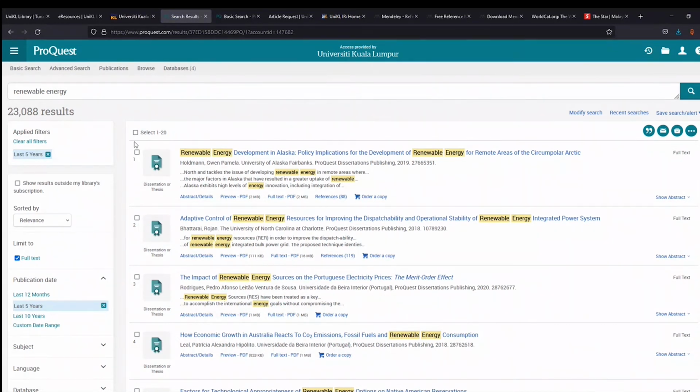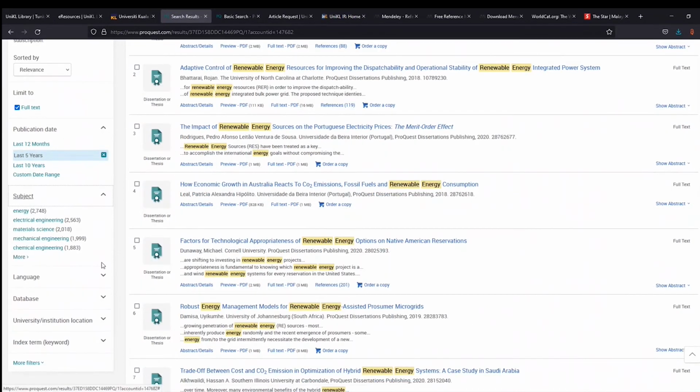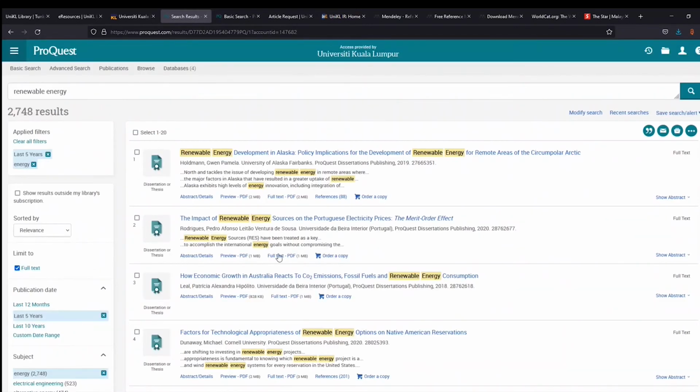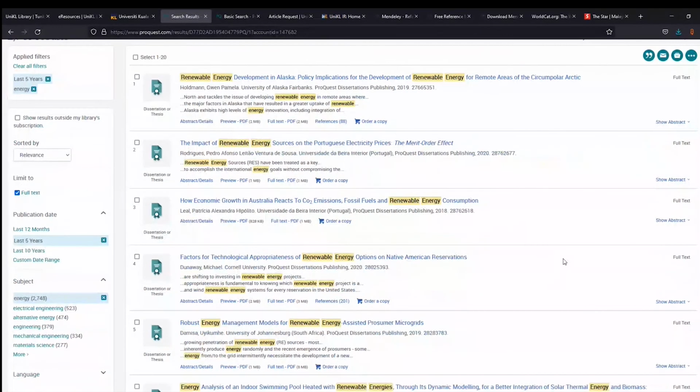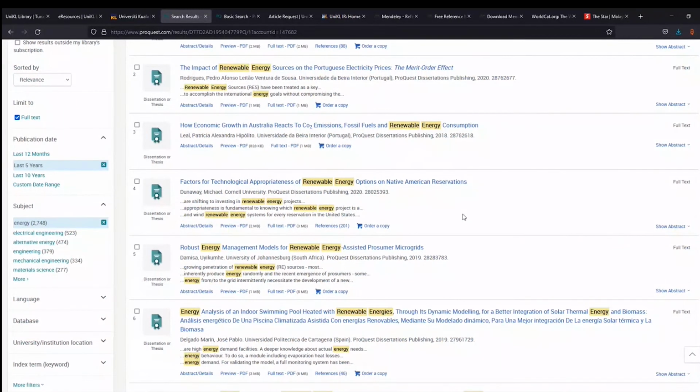If you want to filter by subject, you can focus on energy only, or maybe energy related to electrical engineering, then you can do so as well. So from 90,000 papers, you have already filtered to 2,748 results, which means more focused and related to you. Renewable energy development in Alaska, policy implementations, the impact of renewable energy on Portuguese electricity prices. Yeah, interesting articles. Robust energy management model for renewable energy.